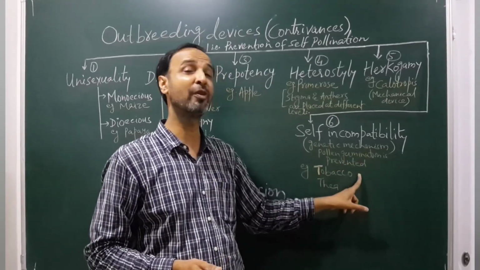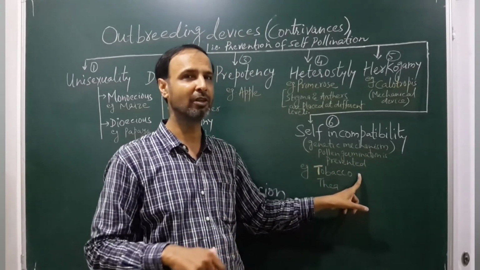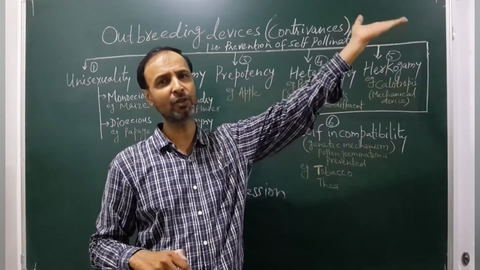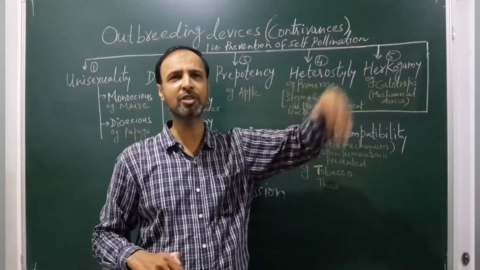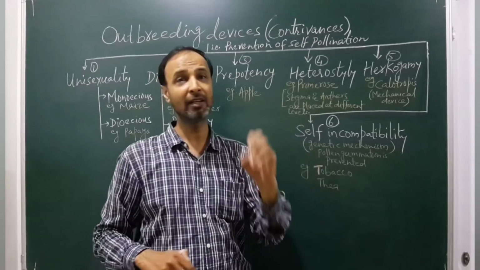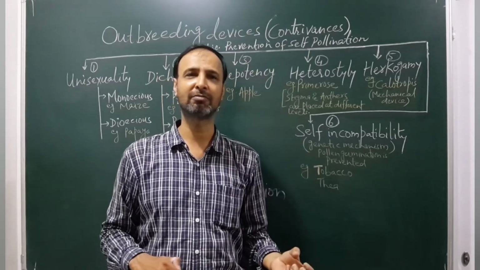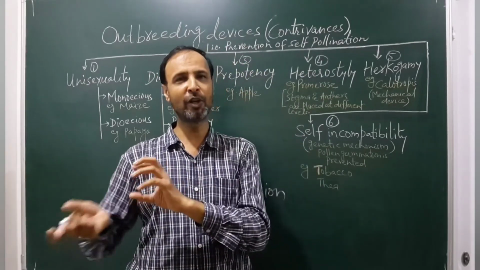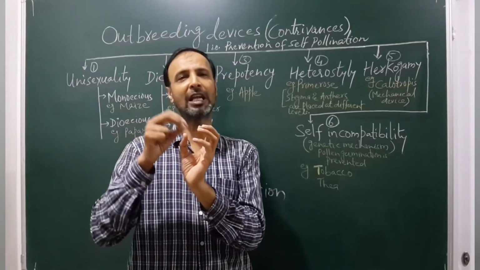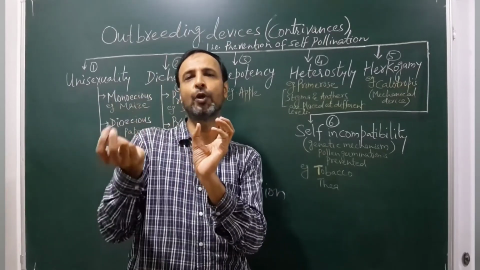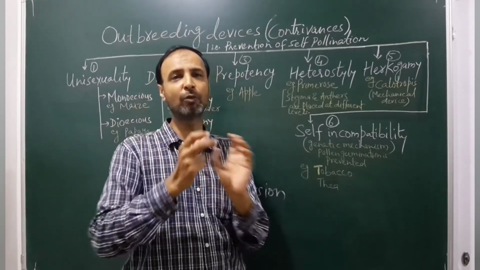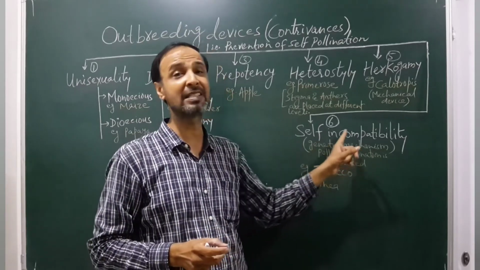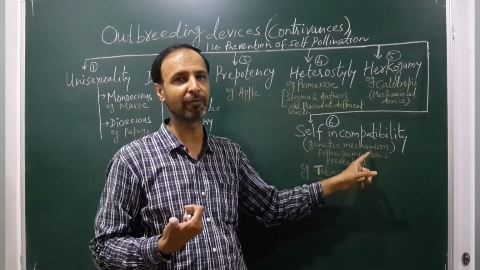So pollen germination is prevented in self-pollination. Of course, if the pollen is from some other source, from cross-pollination, from another plant, then that pollen will germinate fast. But the flower's own pollen will not be allowed to germinate. Therefore, this is called self-incompatibility or self-sterility.